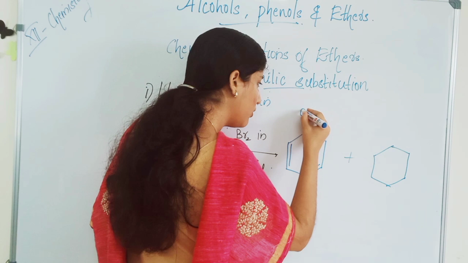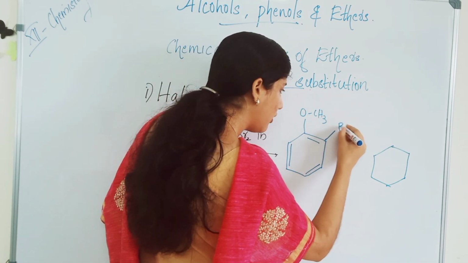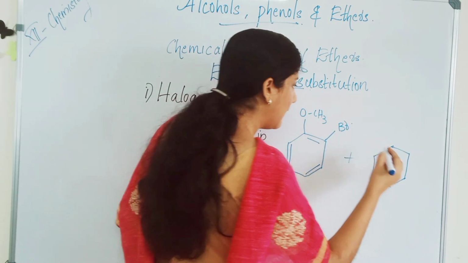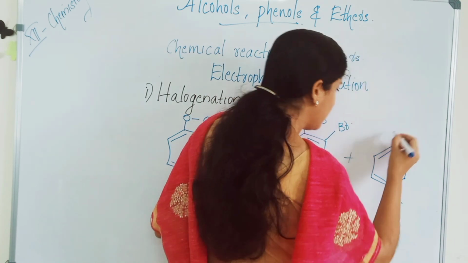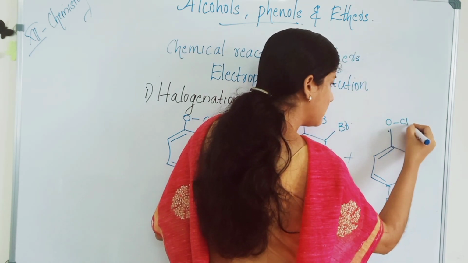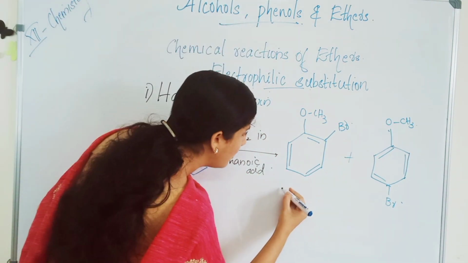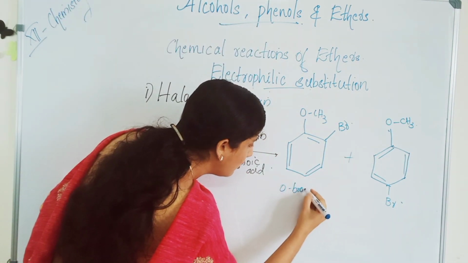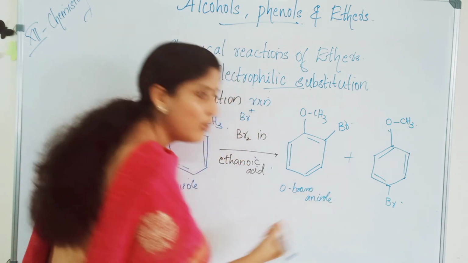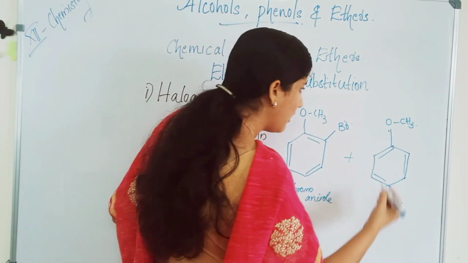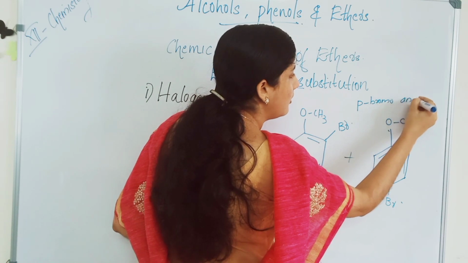Here there will be OCH3. The first product will be an ortho product, and the second product will be a para product. OCH3. This is orthobromoanisole. Okay, orthobromoanisole. And this is para bromoanisole.